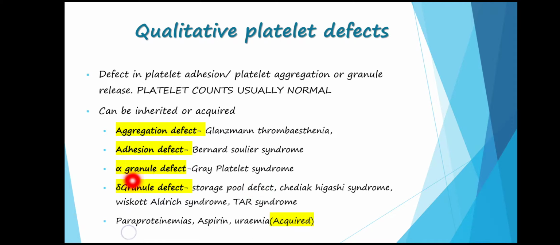Next, another important point which is helpful in solving problem-based questions is that if we take a sample of the patient and make a peripheral blood smear, then giant platelets are seen in Bernard-Soulier syndrome. Again, this is an important point which can be helpful in PBQs. The second point is that thrombocytopenia is seen in Bernard-Soulier syndrome, but it is not seen in Glanzmann thrombasthenia, and giant platelets will also not be seen in Glanzmann thrombasthenia.